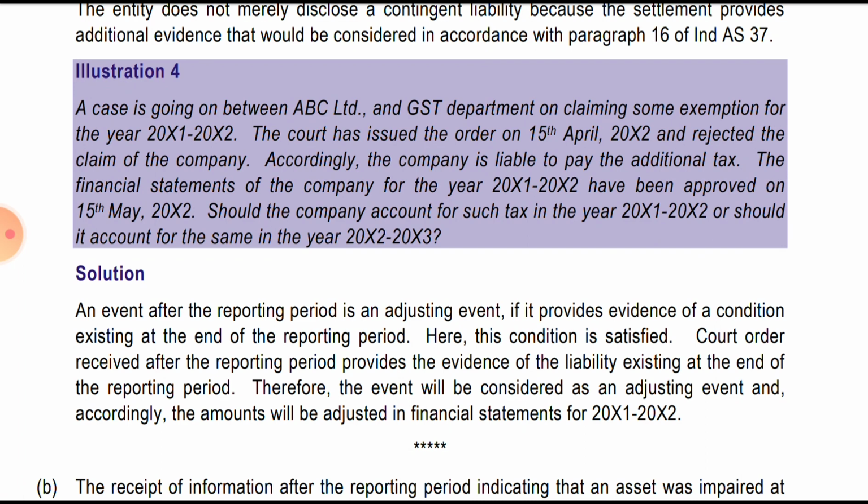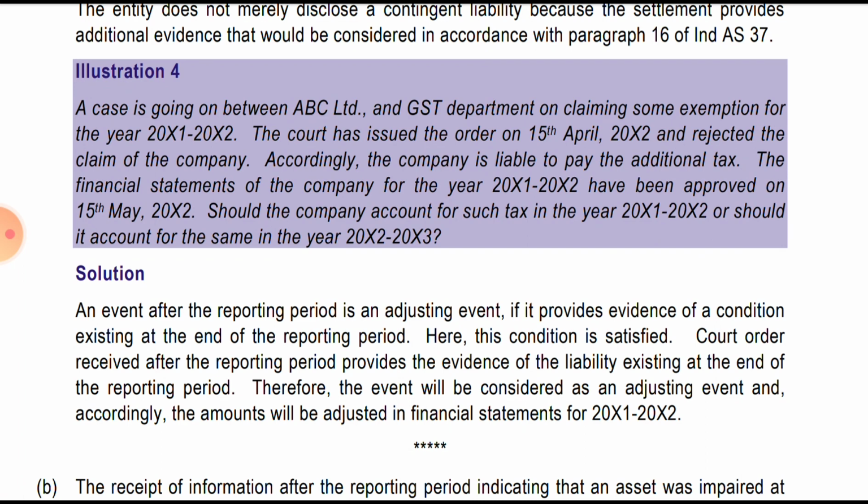The financial statements of the company for the year 1-2 have been approved on 15th May 2002. What should the company account for such a tax in 1-2, or should it account for it in 2-3? So it will account in 1-2 because it is an existing event. The event was existing at the end of the reporting period, that is at the end of 31st March 2002, and on 15th April the court has issued an order.